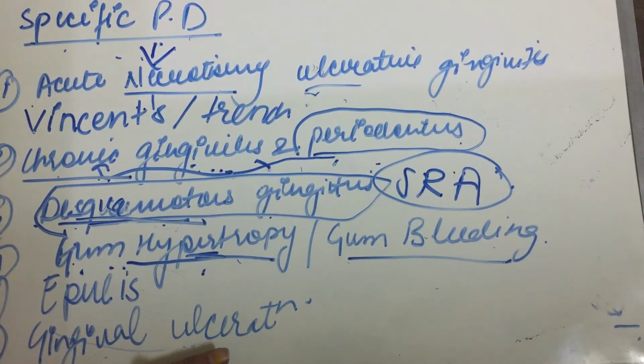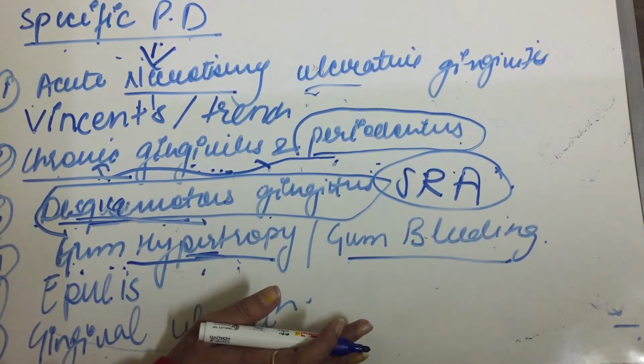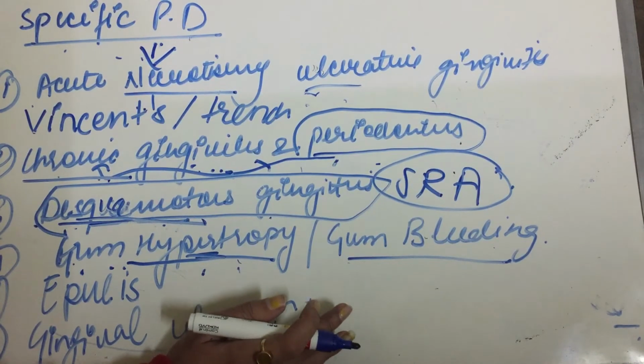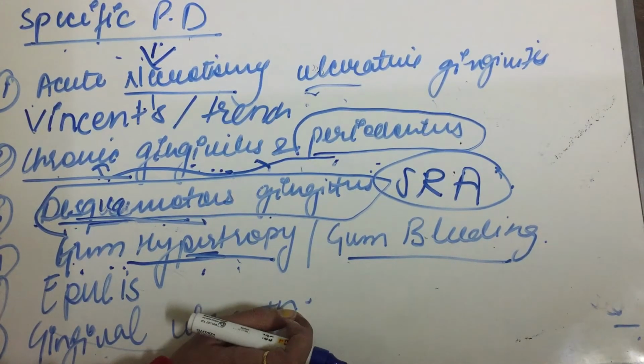But the gum may be involved in many systemic disorders. If we see a firm hypertrophic gum, it can be due to cyclosporine therapy. If we see soft hemorrhagic gums, it can be due to scurvy, like they are soft and they are hemorrhagic.